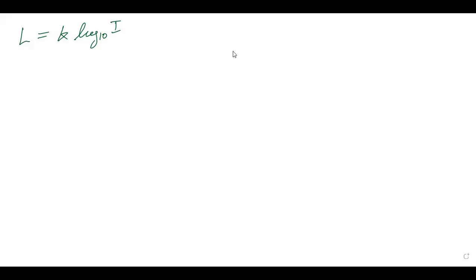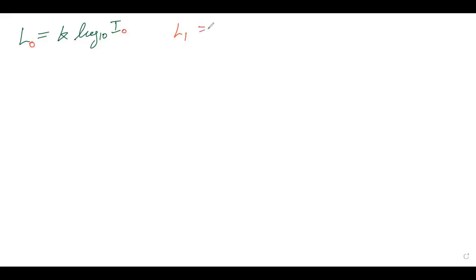Now with this, if I need to go for the comparison, if I am going to compare this sound with some other sound, then how could I write it? Say, for example, I'm comparing the sound with the value 1. I will name this one as I0, and here also it will be L0.